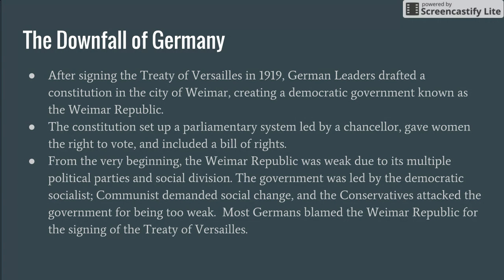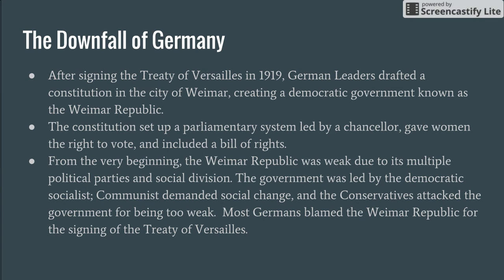From the very beginning, the Weimar Republic was weak due to its multiple political parties and social division. The government was led by the Democratic Socialists. The Communists in Germany demanded social change, and the Conservative Party within Germany frequently verbally attacked the government for being too weak. They really wanted a strong leader to come about, much like Otto von Bismarck was.